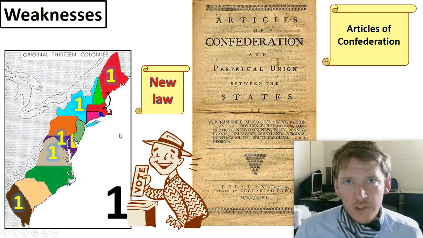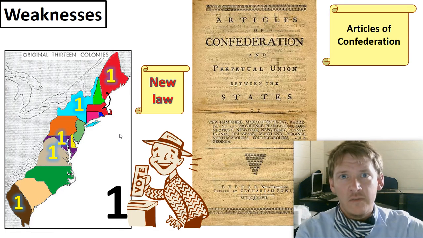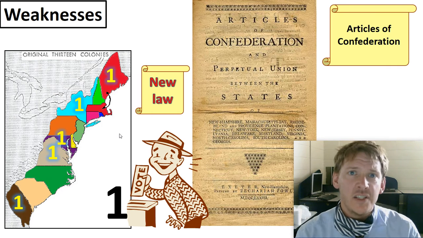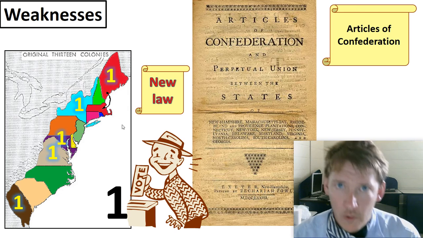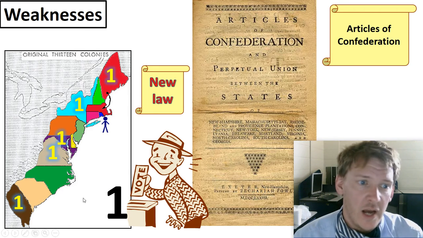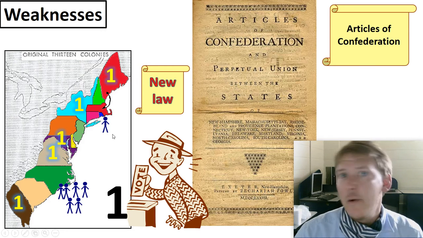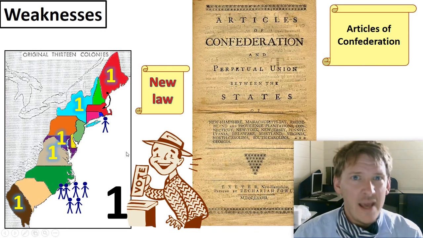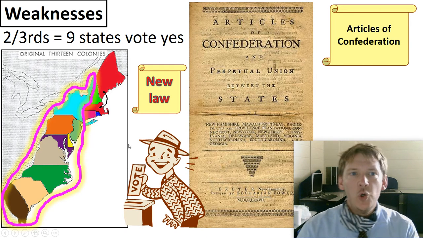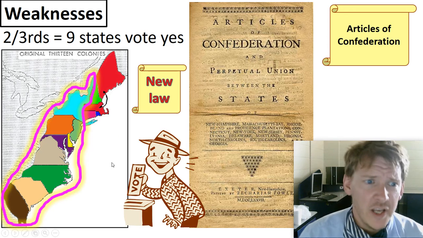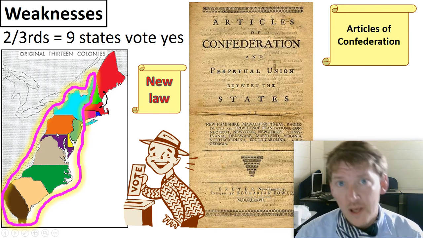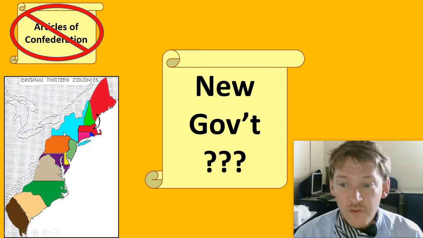Well, the way that the power was divided was not equal. We already talked about this in the last video with the Great Compromise, but under the Articles of Confederation, all states straight up had equal power. Rhode Island, despite having many fewer people than Virginia, North Carolina, or New York, had the same amount of power in Congress. Didn't make any sense whatsoever. Also, it was very difficult to pass laws based on a 2/3 vote. Very hard to get the entire nation to agree. You might say, well, it's only 9 states. Yes, but remember, Northern, Southern, and the mid-colonies were very different at that time.